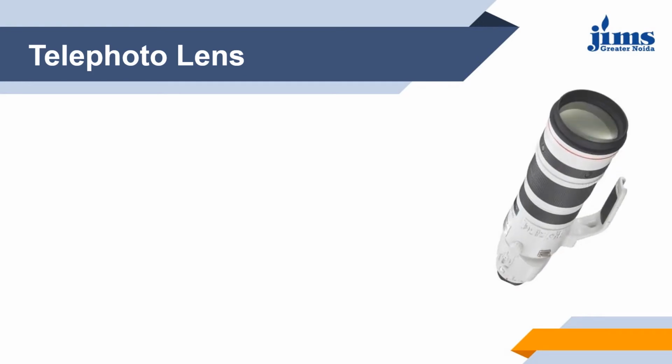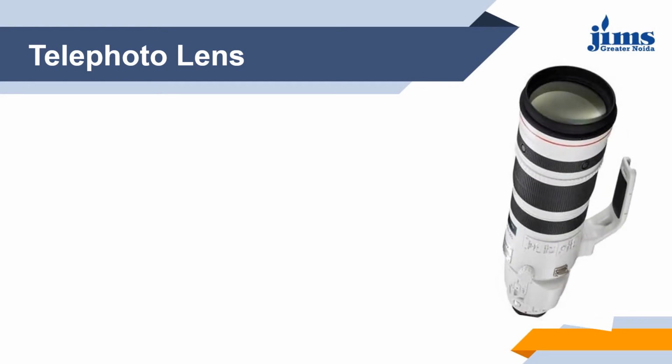Next is telephoto lens. Telephoto lenses are longer than the average. In comparison to normal lenses or human eyes, telephoto can get really tight on the subject. Telephoto lenses compress space, making people and objects that are far apart appear really near one another, capable of shooting things from far away.